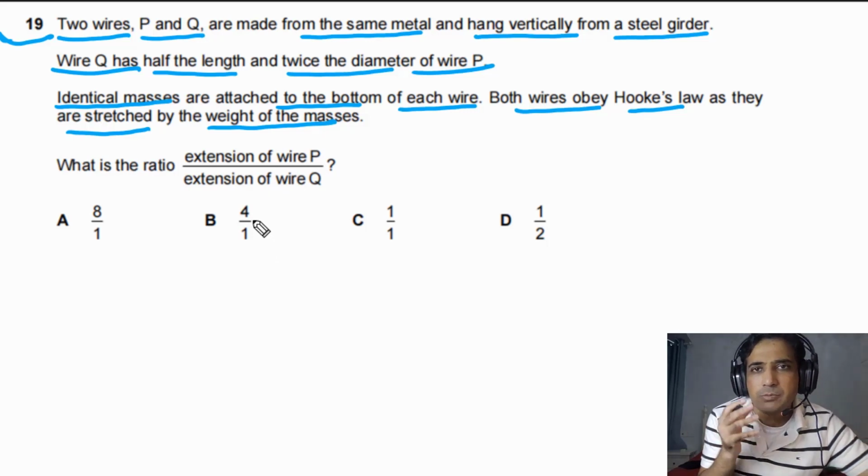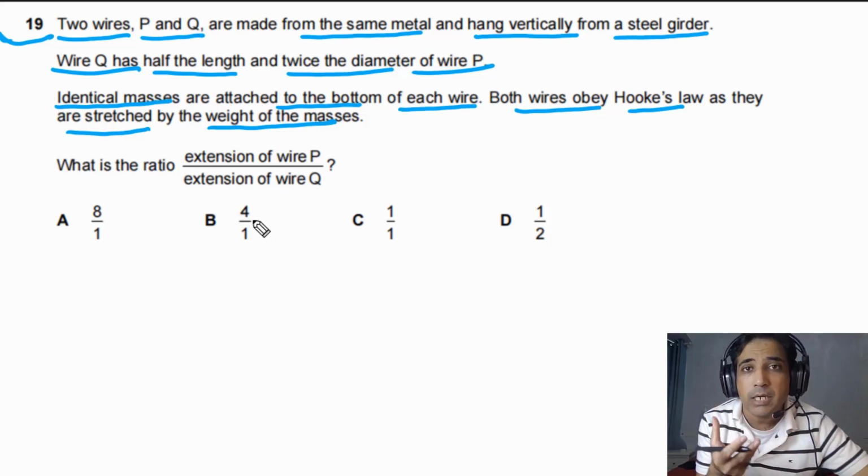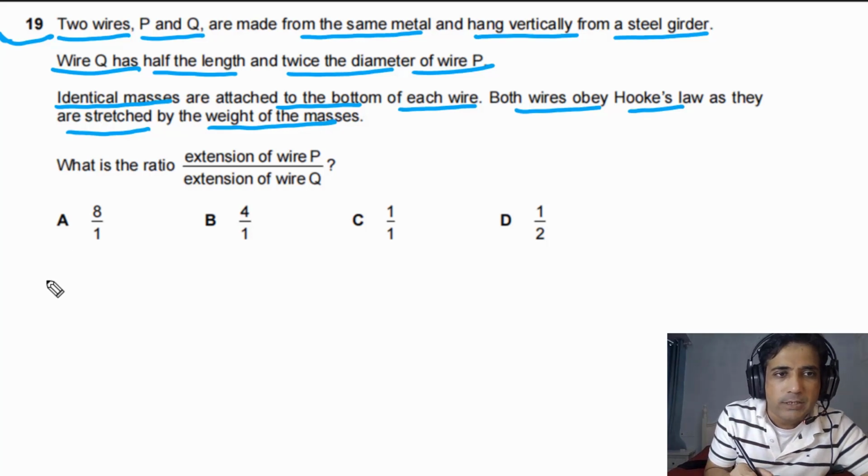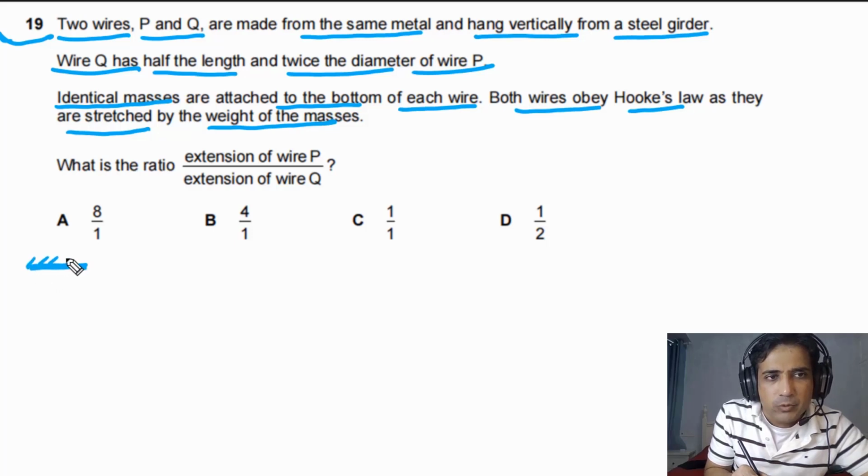This is a typical type of question about Young's modulus. First of all, let's try to understand what is happening in this case. Imagine that we have a support, or a girder, and wire P is attached to it, with a certain weight hanging from it.